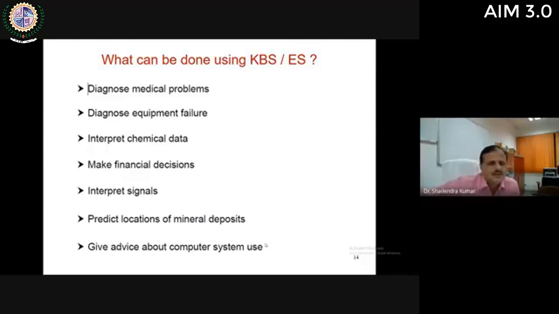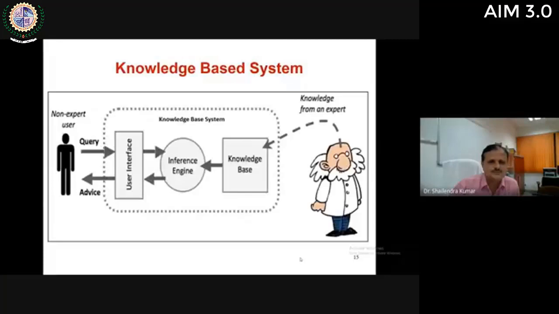Then interpreting signals in transportation, predicting locations of mineral deposits, and giving advice about computer system use. So there are so many applications of this knowledge system or expert system. These are just a few examples.